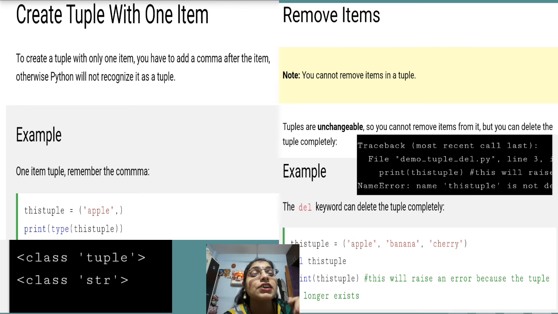But just see the example here. We have one tuple, then we write del, then print, with this tuple in round brackets. So this will raise an error that the tuple is not defined. It means it is not possible to remove a specific item from the tuple as it is immutable, but you can delete the entire tuple only. So with the help of the del keyword you can remove the tuple. You cannot remove the items of the tuple, you can directly remove the tuple. So this is remove items. The del keyword is used to delete the tuple completely.